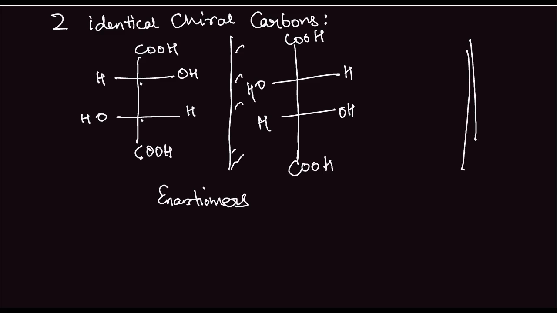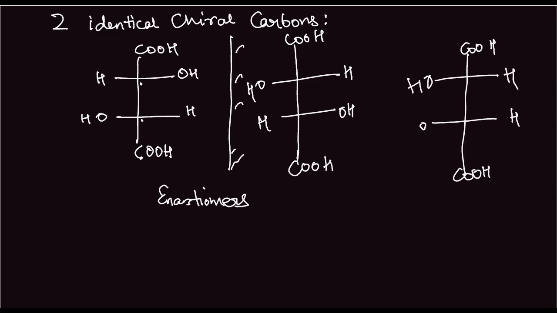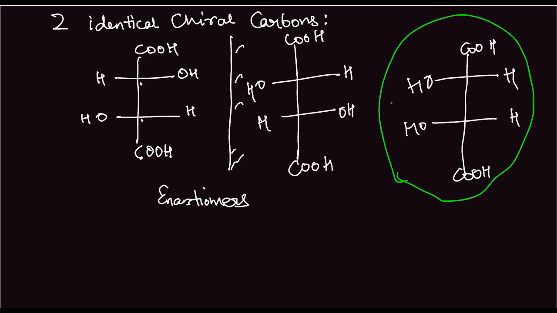Now another possibility is the mesoform, which is achiral. We can have something like this. COOH, COOH, H OH. That is the same group on same side. Now, but notice in this compound here, we have something odd. We have a plane of symmetry here. If you look up and down, there is a plane of symmetry here, because of which it is not optically active. So it is achiral. This compound is tartaric acid. The form of this compound in which it is achiral is known as the mesoform.